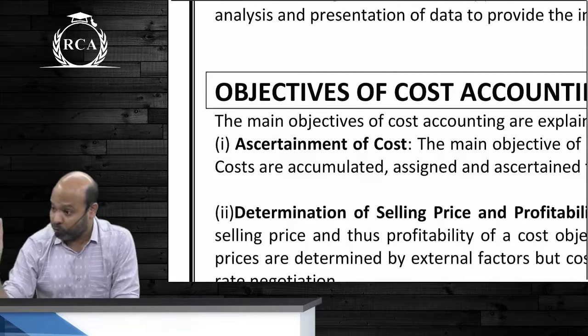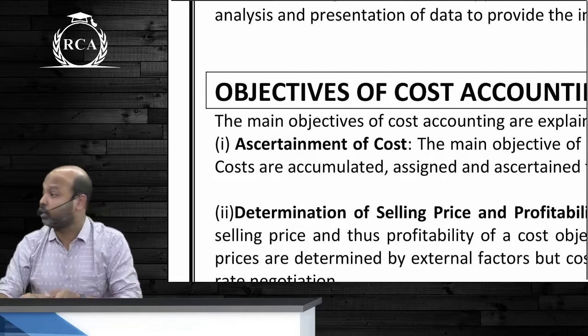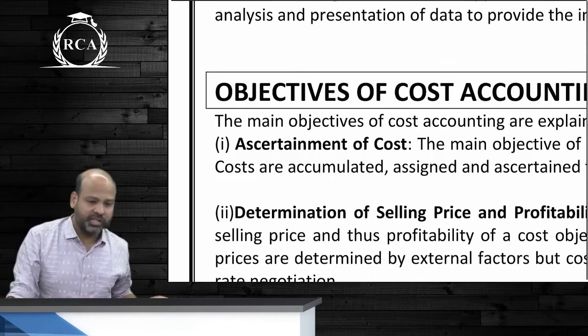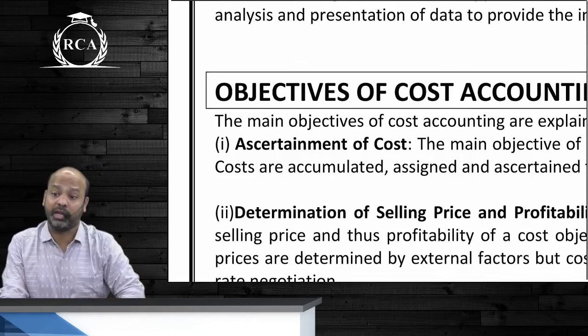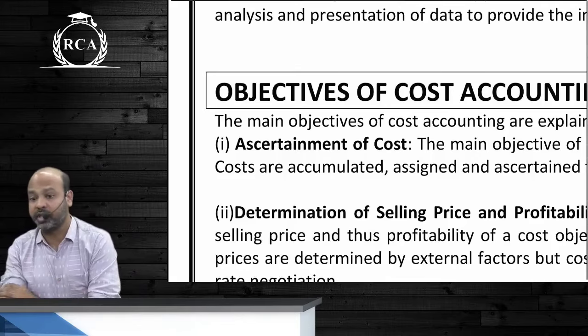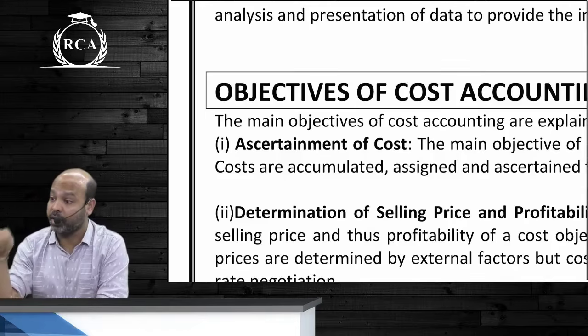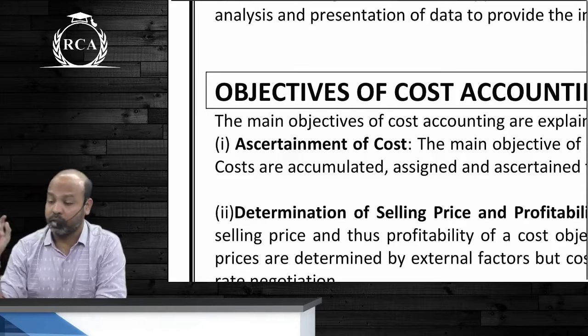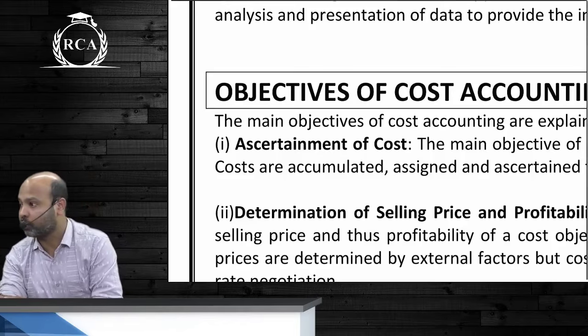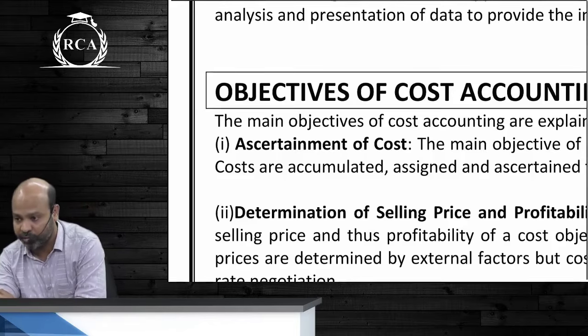So you have to determine the cost so that you can fix your selling price and determine profitability. Few organizations, guys, work in a reverse way. There's something called target costing. Kabhi sune? In target costing, you first determine what is the price that the customer is willing to pay. That is called the target selling price. See what the customer is looking for in the product, and what price the customer will be willing to pay for that product.